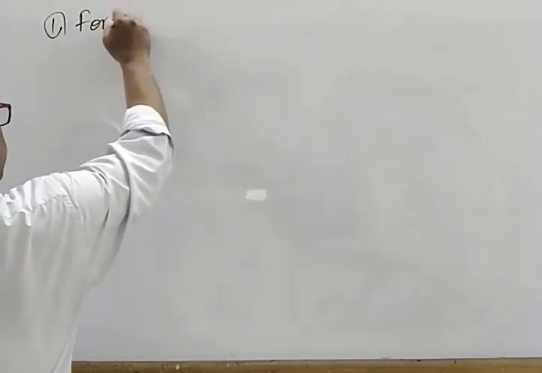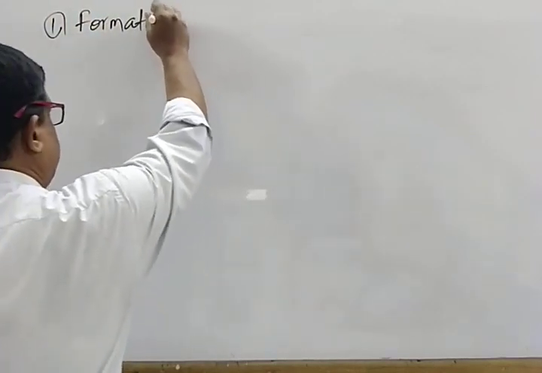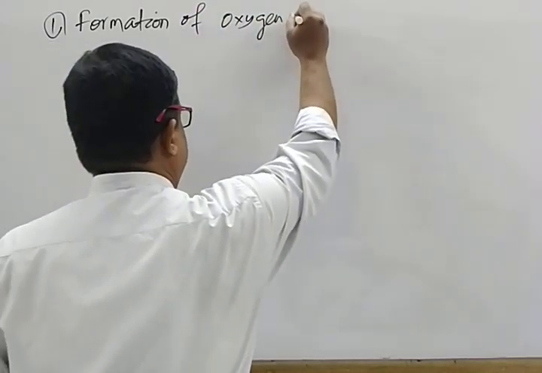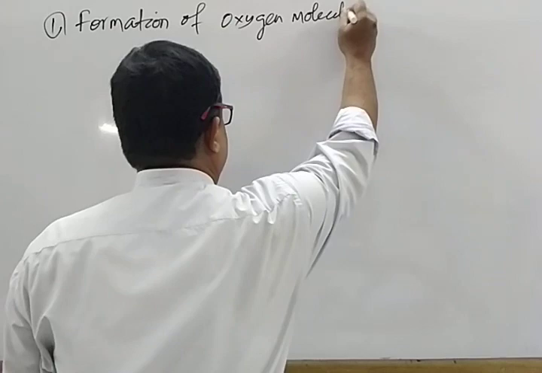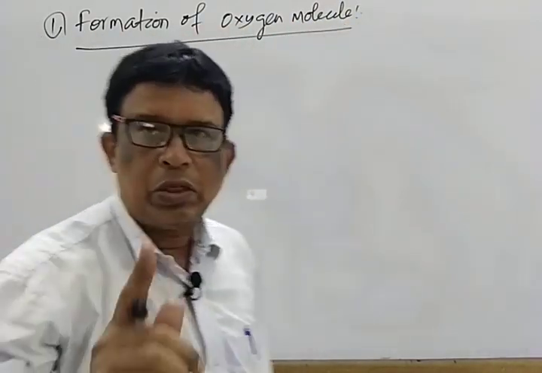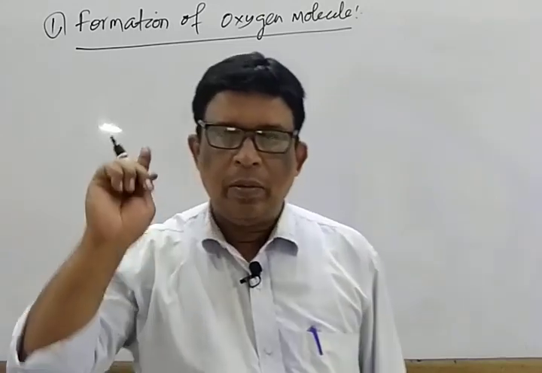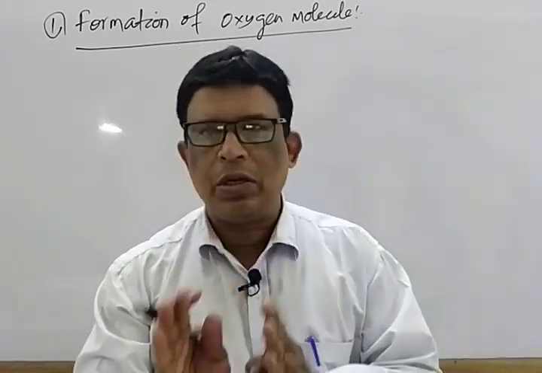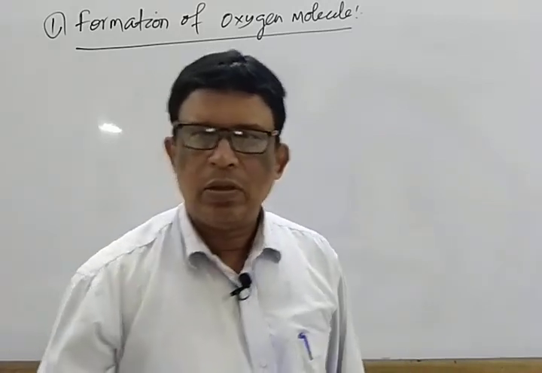First one, formation of oxygen molecule. I request all of you again, only visualize this, try to go through the concept, try to understand, then only we write. So mark that.